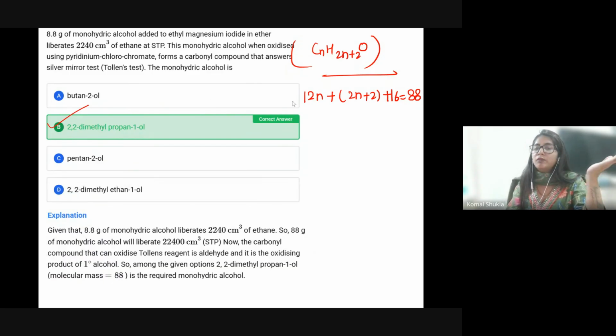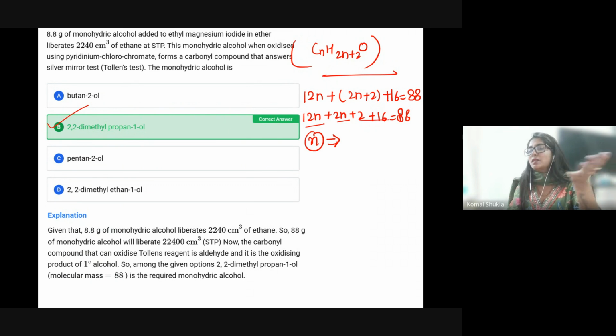Let's solve this equation. So this will be 12n plus 2n plus 2 plus 16 is equal to 88. If you solve this, you will get the n value here. This is 12n and this is 14n, plus 18, if you minus it from 88, you will get 70. 70 divided by 14, you will get 5 over here.